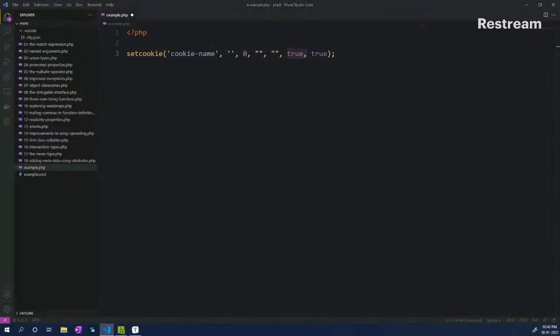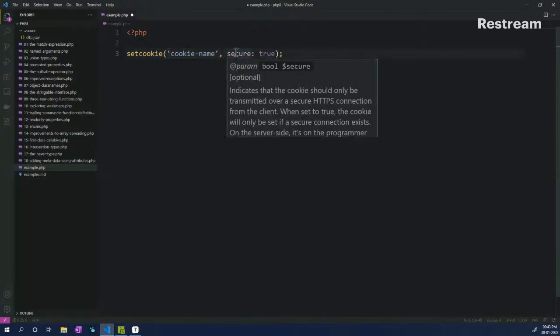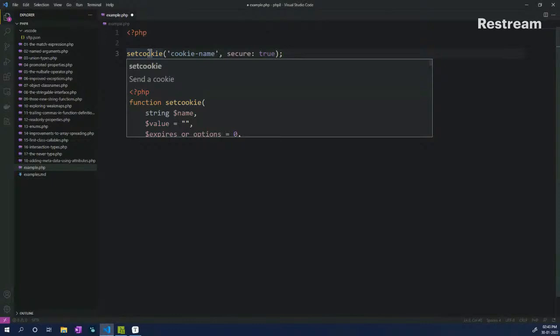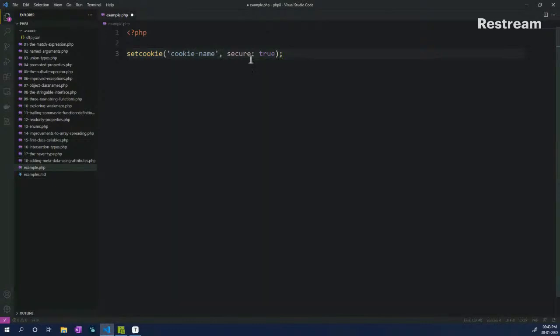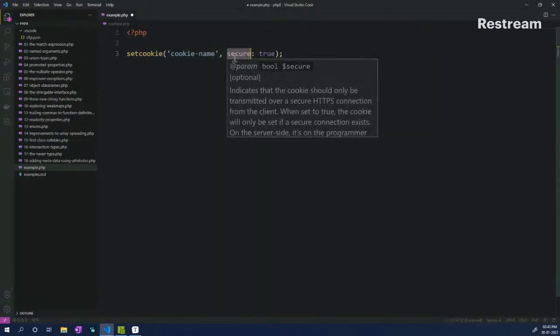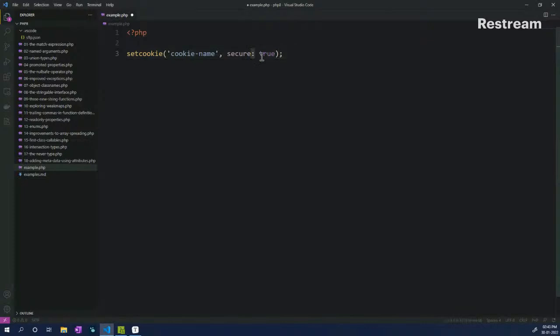But for us, using the named arguments of PHP 8, this is how it looks. You can put in directly as a parameter, and then if you are looking to pass in a specific argument, you can just name the argument, put a colon in front of it, and then your value. So let's take an example of our own custom functions to make it more understandable.